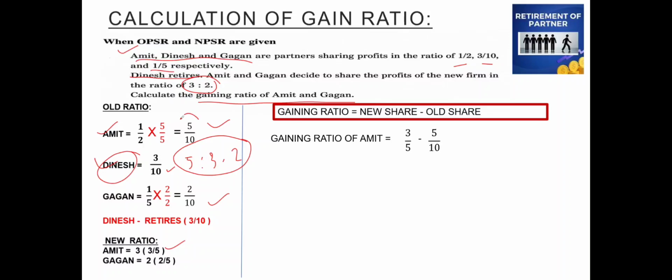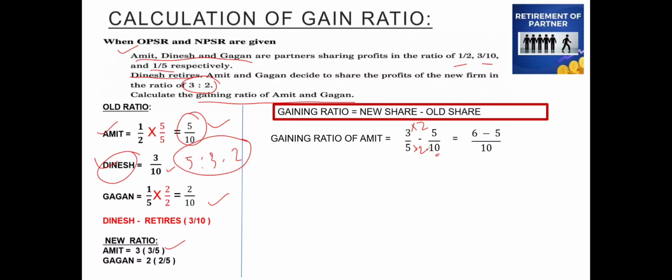Again here we need to convert it to the common denominator. So the highest denominator is 10. 5 can be converted to 10 by multiplying it by 2. So it will be 3 2s are 6 by 10, 6 minus 5 by 10,